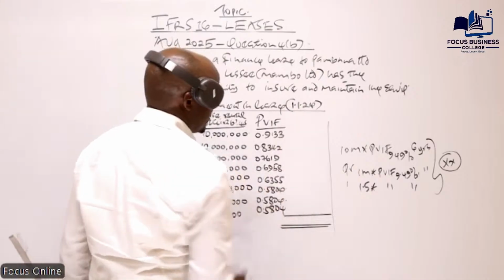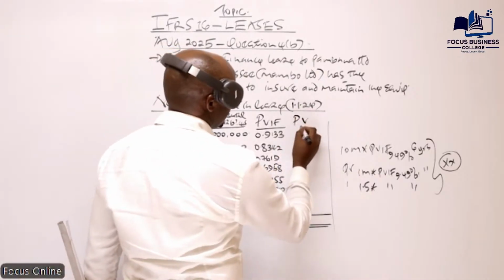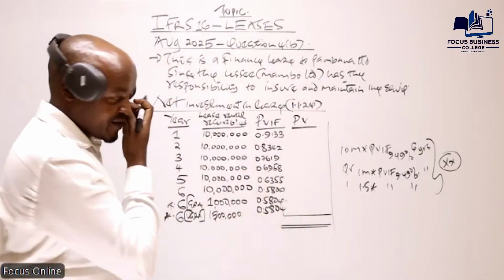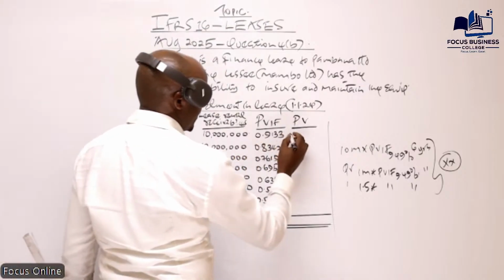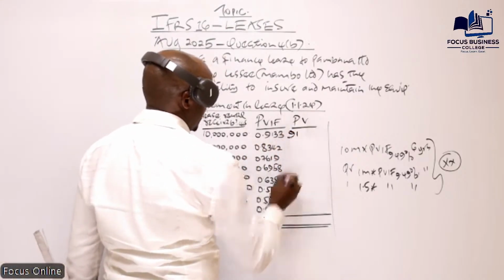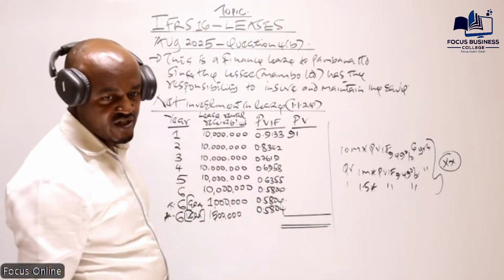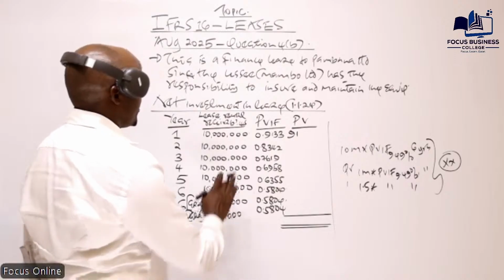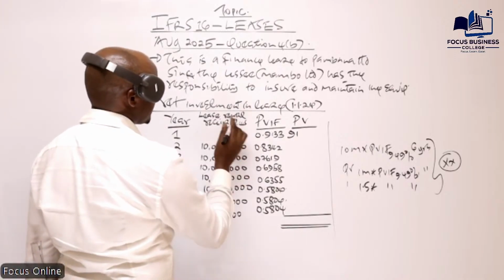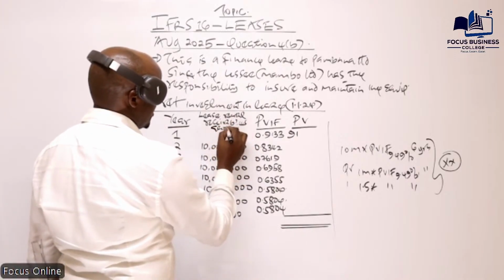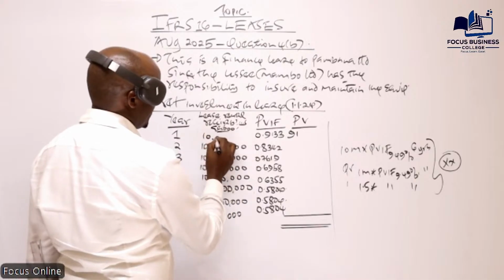So this will give us what? Remember, these are present values. So this will give us 900, and I think we could have worked with these particular values in thousands of shillings. Yes, let's work with these figures in thousands of shillings. So this one will be 10,000.